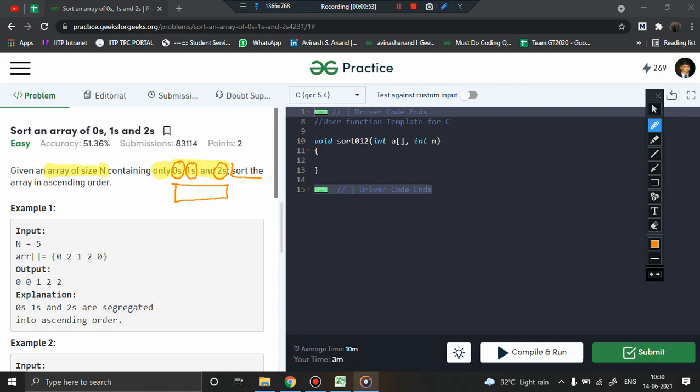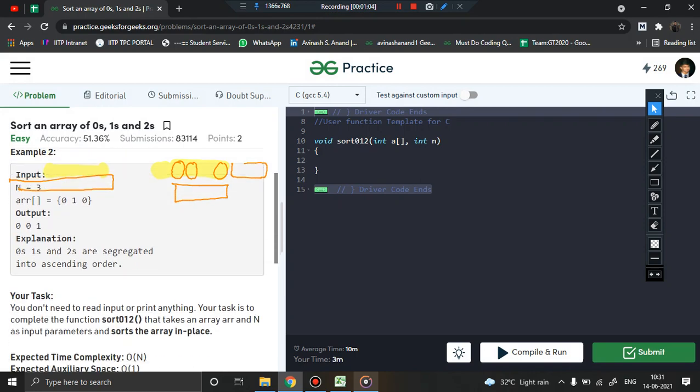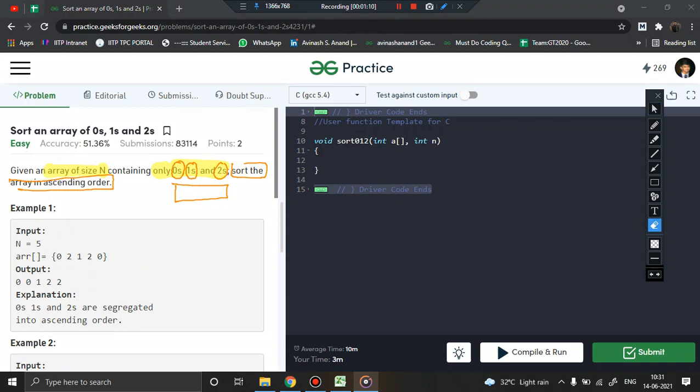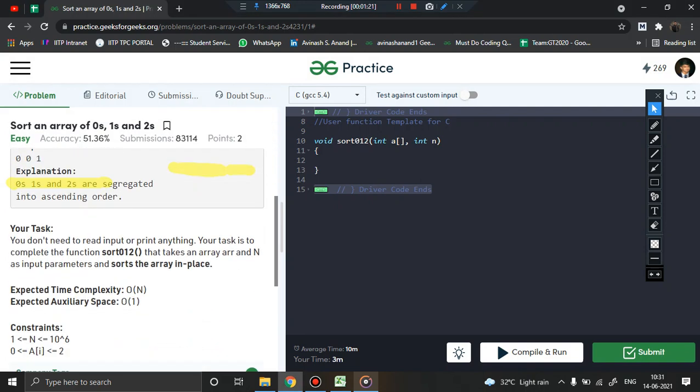Now we just have to sort them in ascending order, and the constraint is you cannot use any sorting algorithm. This is actually a more standard question. Given an array of size n containing only zeros, ones, and twos, we have to sort them in ascending order in O(n) time complexity, and the space we can take is constant. You cannot take any extra auxiliary space.